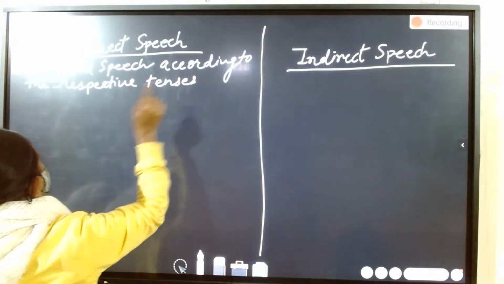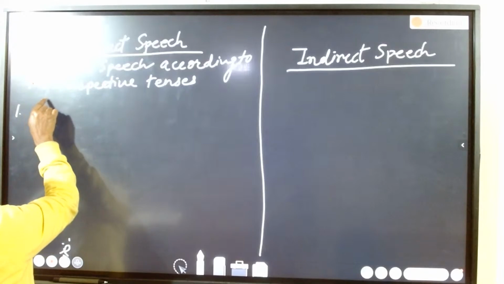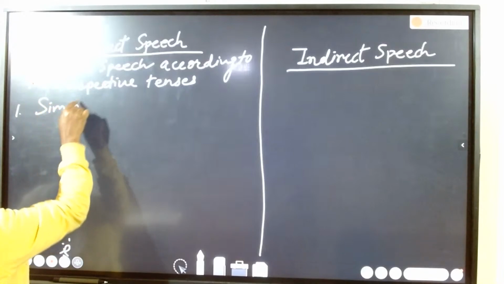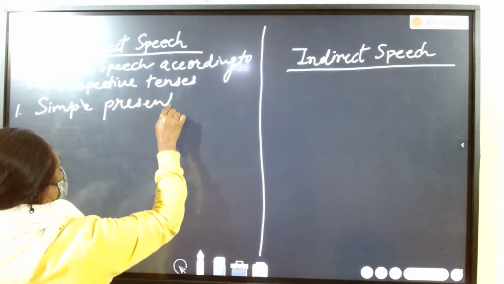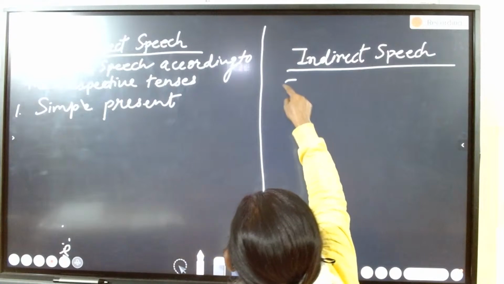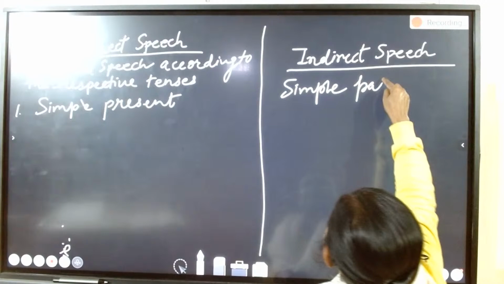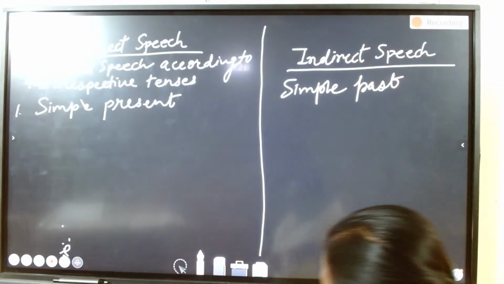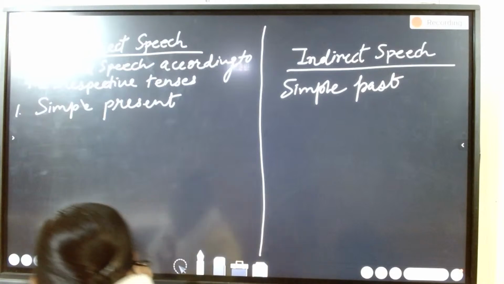The first is, if the reported speech is given in simple present, when you are changing direct to indirect speech, you put simple past. If the reported speech is given in present continuous, it will be changed into past continuous.